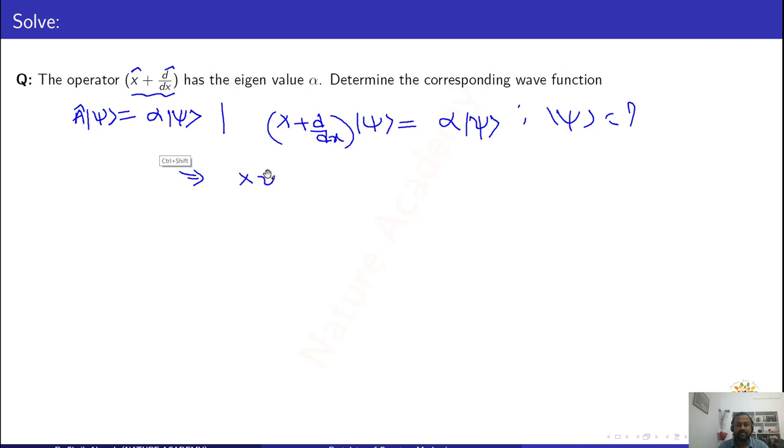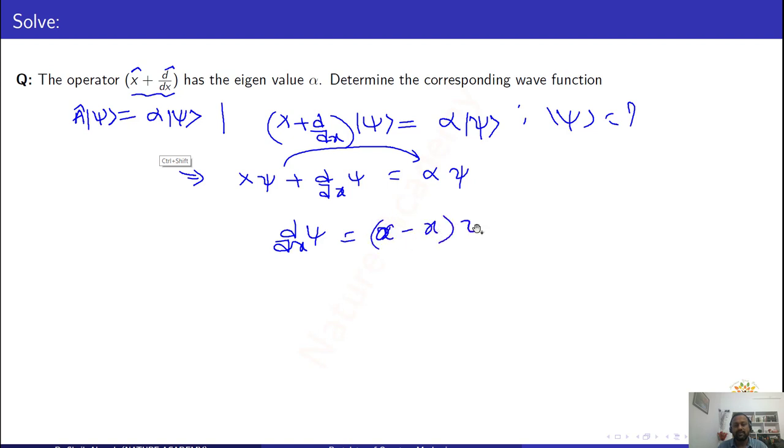So this is x into psi plus d by dx of psi is equal to alpha into psi. Now take this term on this side. So here you will have d by dx of psi is equal to alpha minus x into psi. I will use the variable separable method, that is d psi by psi is equal to alpha minus x into dx. My aim is to find psi. What is the psi value? So here I am trying to find the psi value, therefore I will integrate on both sides.